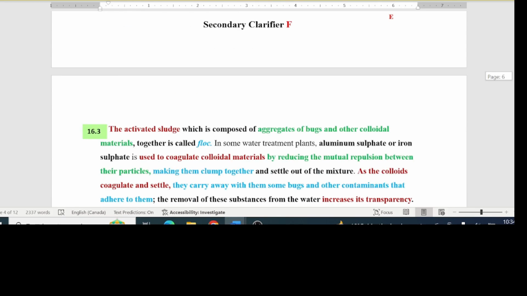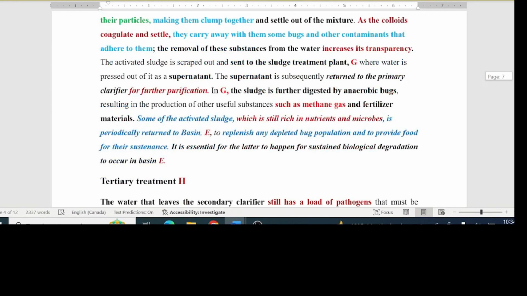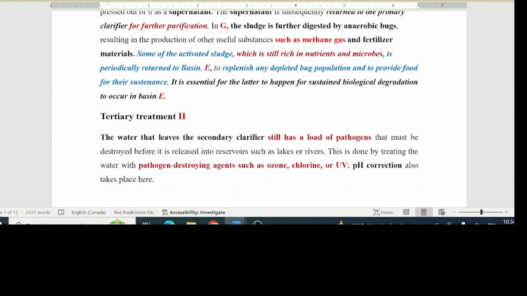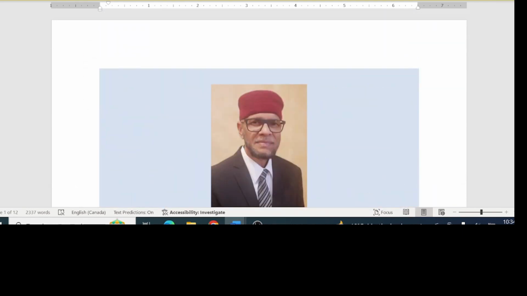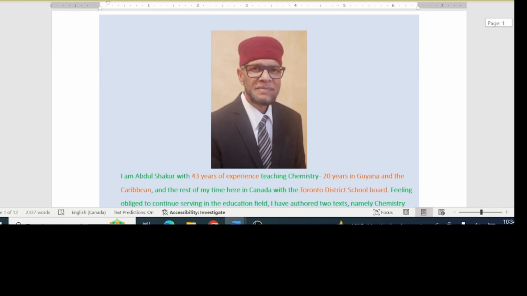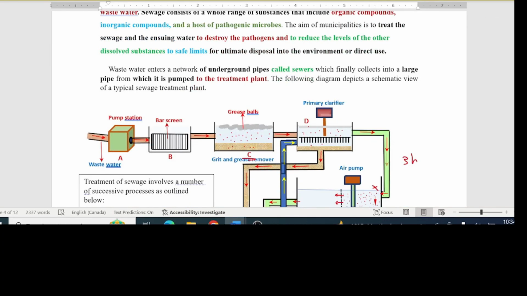To achieve this, the water from the secondary clarifier is sent to the plant H, where it can now be treated with different agents such as chlorine, UV, to destroy the pathogens. We shall now have a very brief review of the entire process.